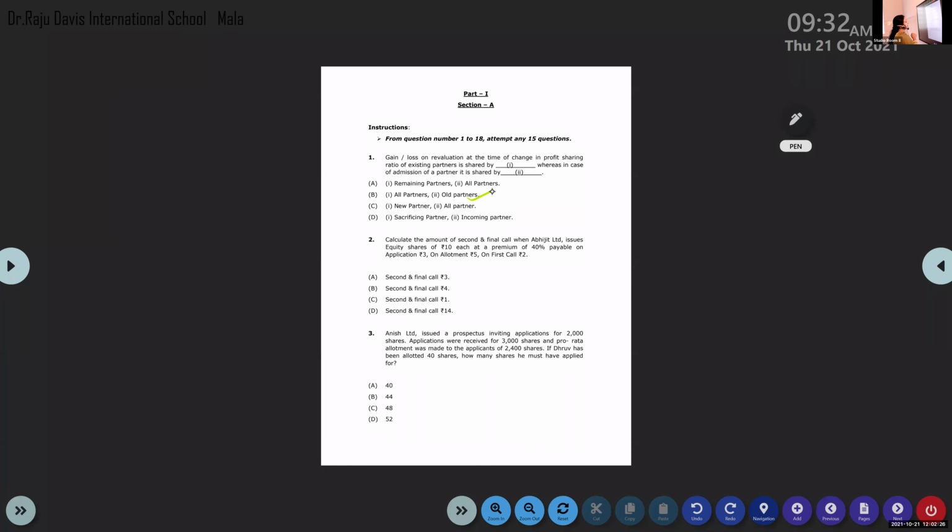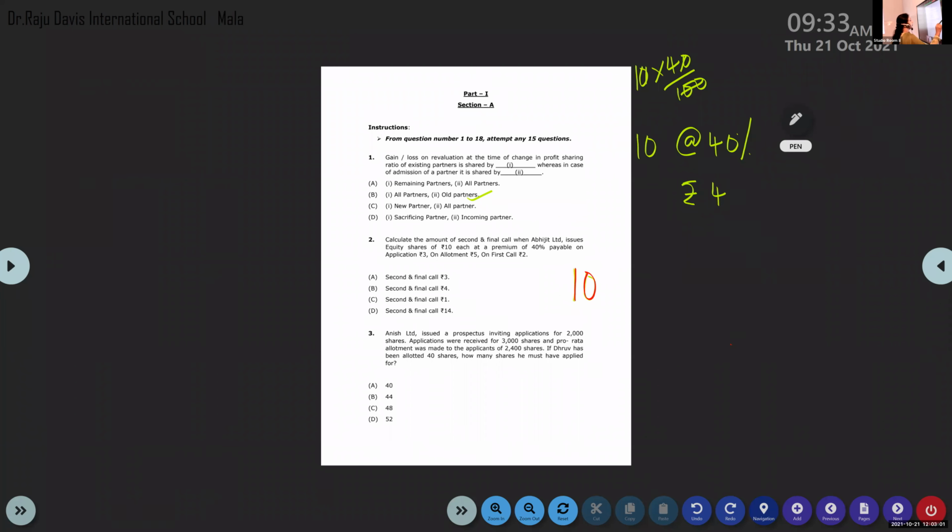Calculate the amount of second and final call when Abhijit Limited issues equity shares of rupees 10 each at a premium of 40%. So 40%, what is the premium amount? 10 into 40 by 100, that is rupees 4 is the premium amount. Now this 10 rupees, how is it collected?